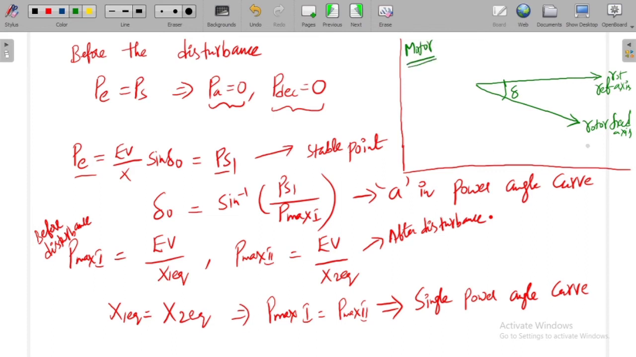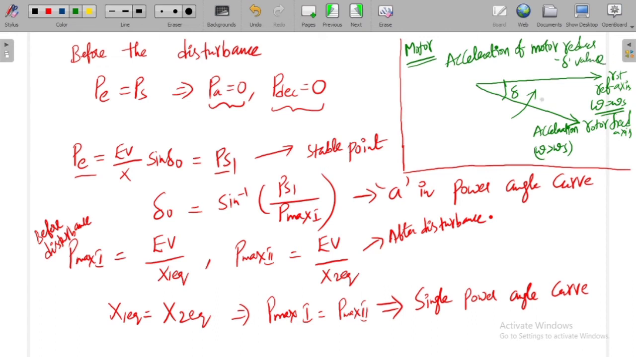Now what happens when there is acceleration? When in this situation the speed of both the rotor and the stator magnetic field is synchronous speed, both are rotating at synchronous speed. When there is acceleration, the speed increases and goes beyond the synchronous speed. So this will reduce the delta value. So acceleration of the motor reduces the delta value.